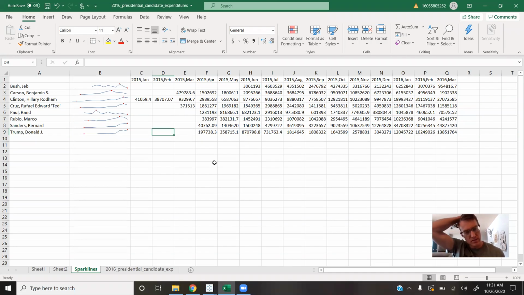Hey everybody, this is part 3 of assignment number 9. This one we're working with sparklines. So I wanted to show you guys what I've created here. Again, we're looking at an Excel document, not a Tableau document.